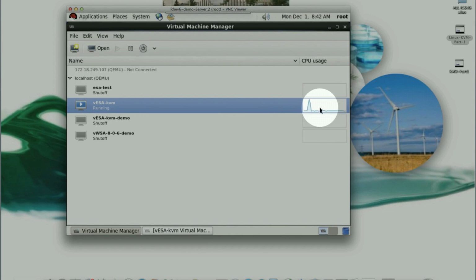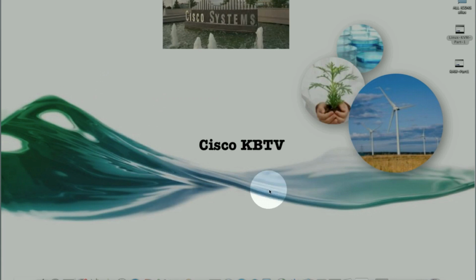That's the live CPU that it shows in real time. So this is a very simple virtual machine manager GUI within the server. So that brings us to the review real quick, and then we'll conclude this.